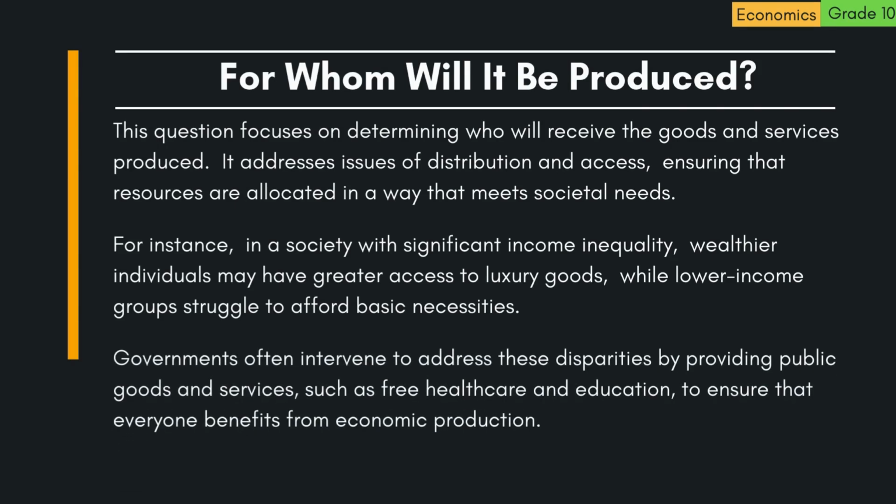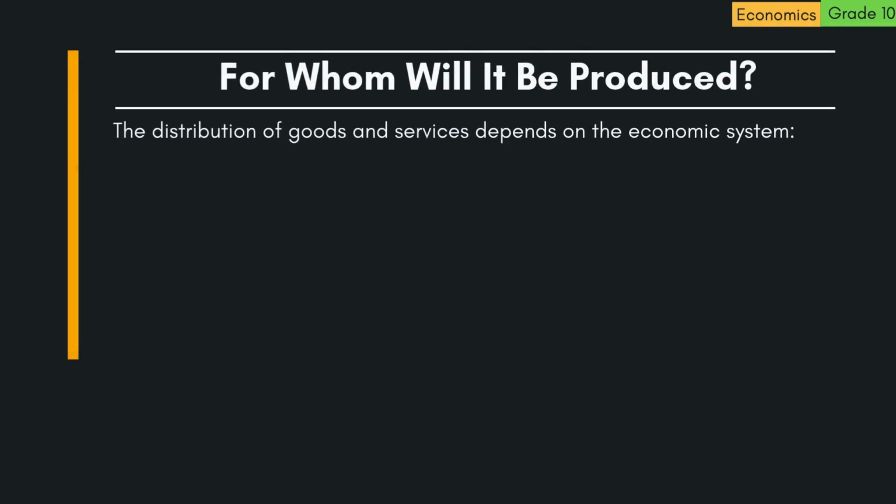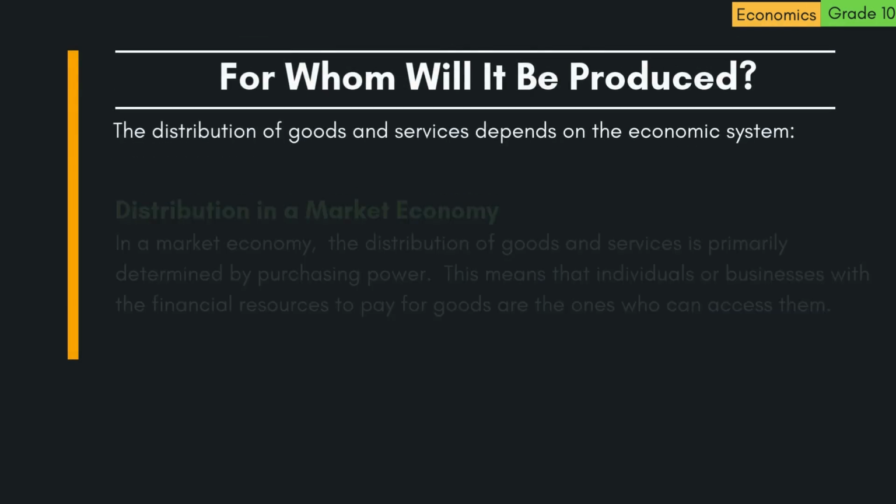Governments often intervene to address these disparities by providing public goods and services, such as free healthcare and education, to ensure that everyone benefits from economic production. The distribution of goods and services depends on the economic system.